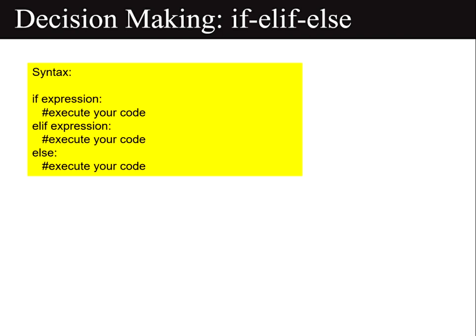So the syntax you can see is given for the if-elif statement. Here elif is a keyword used in Python and it replaces else if.